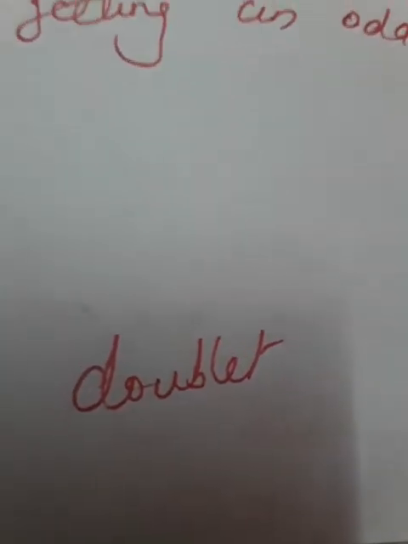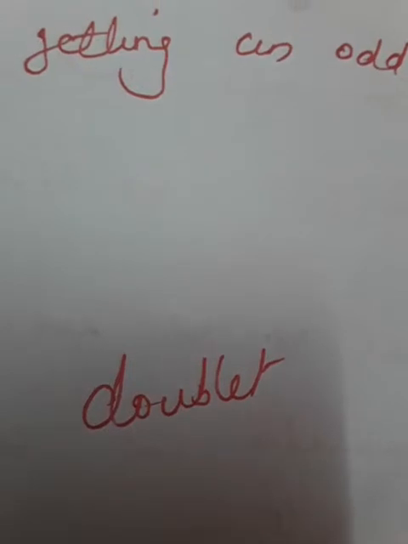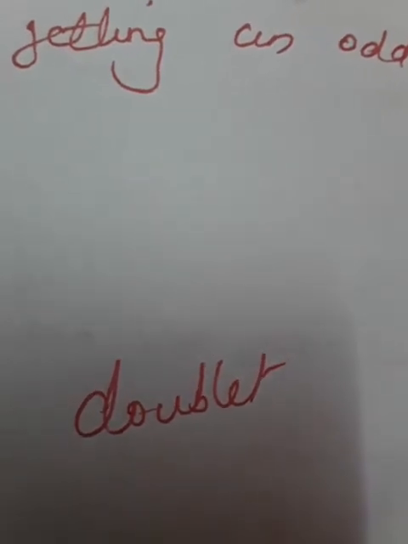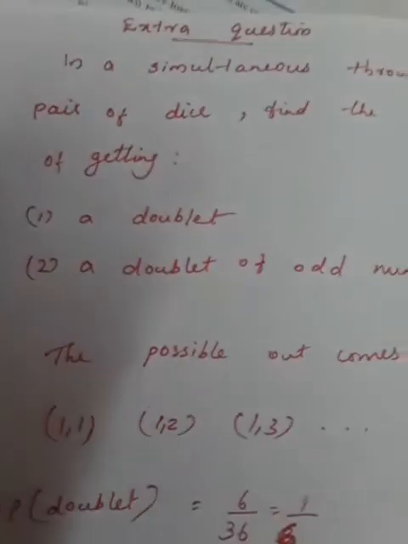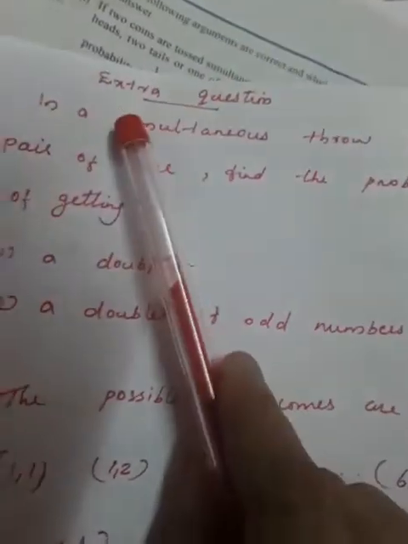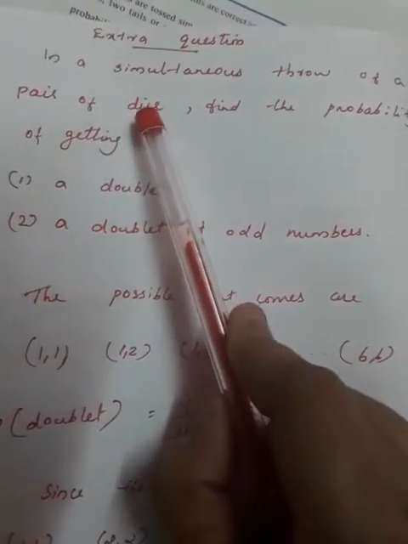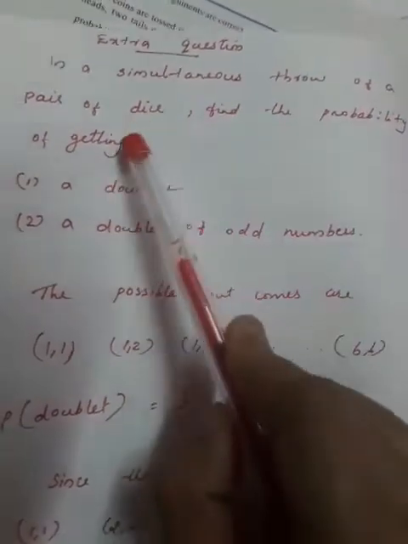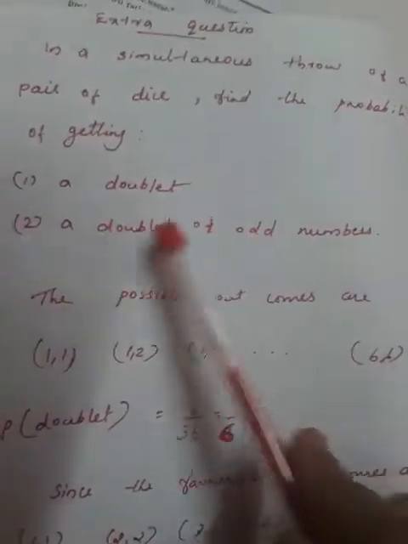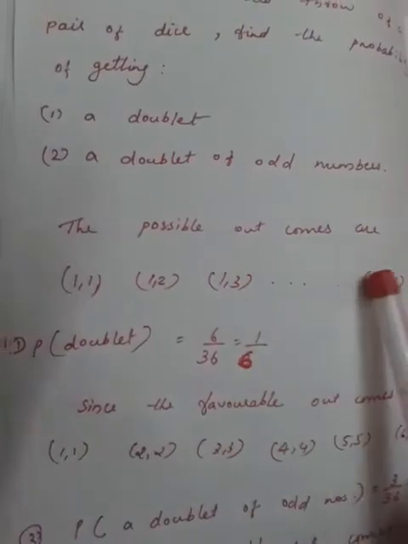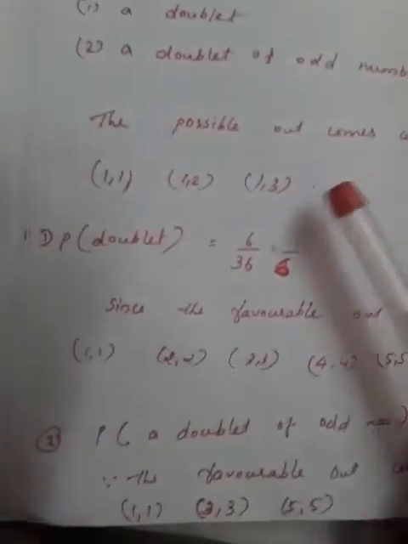Next we can discuss a doublet. What is meant by doublet? Doublet means 2 numbers are the same. For example, this is the question: in a simultaneous throw of a pair of dice, find the probability of getting a doublet of odd numbers. Here the possible outcomes are 1 1, 1 2, 1 3, and so on up to 6 6. 36 possible outcomes are there.